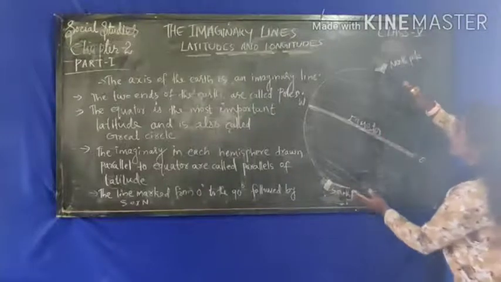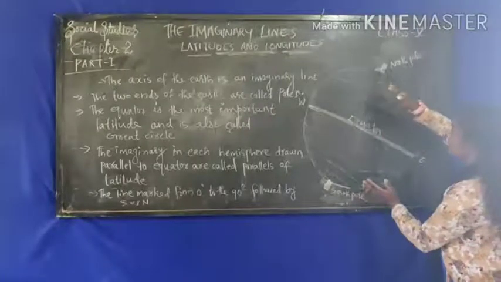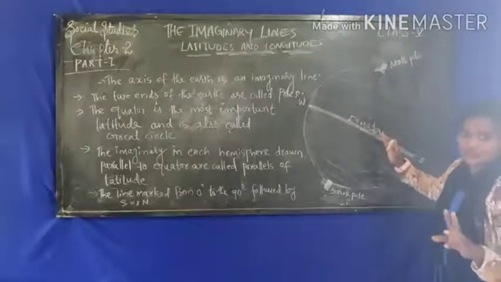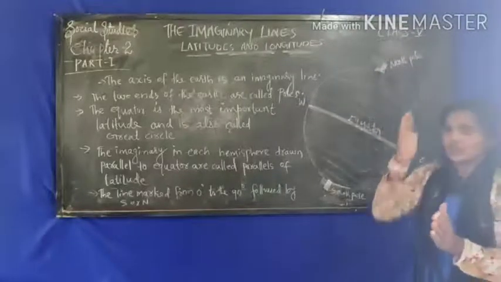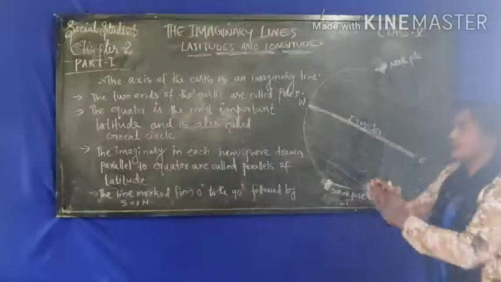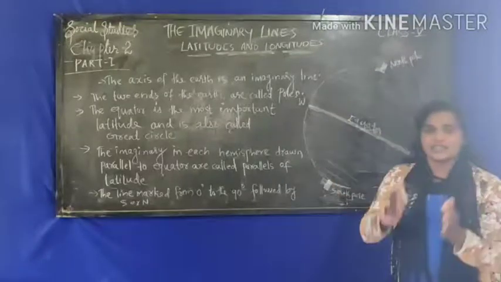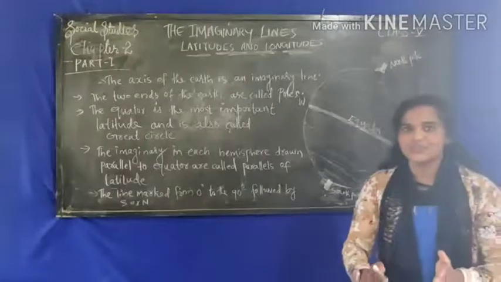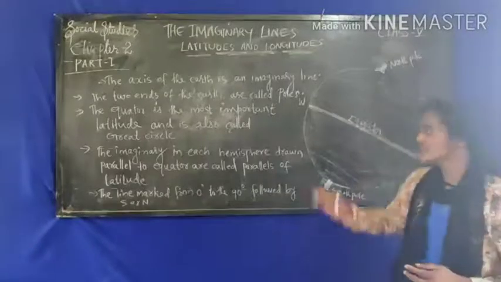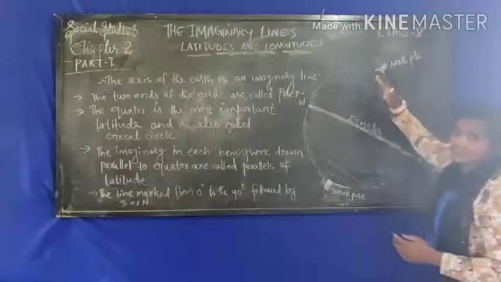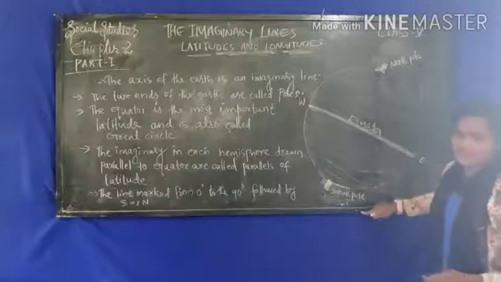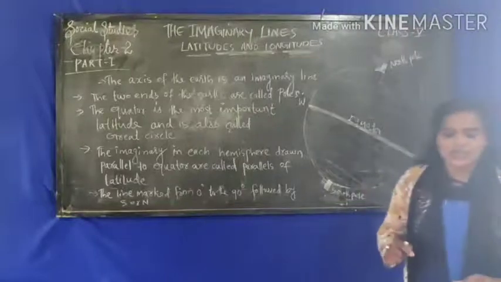Okay, we imagine that this equator divides the Earth into two equal halves. If you take the Earth and cut it into two parts, the equator divides it into equal parts.